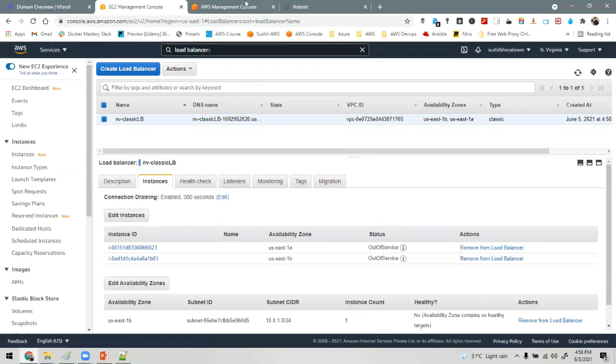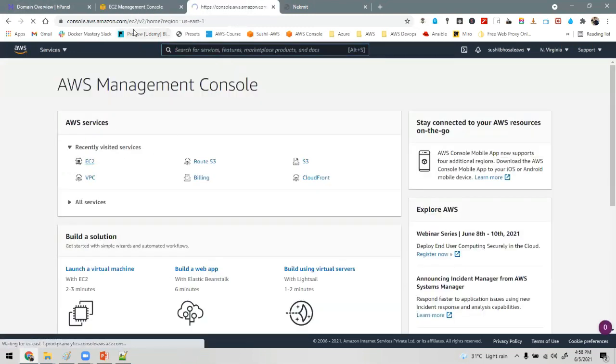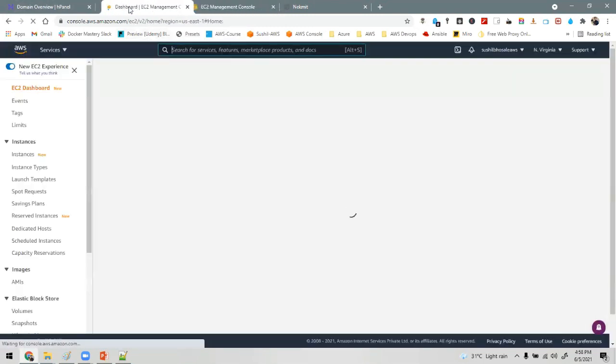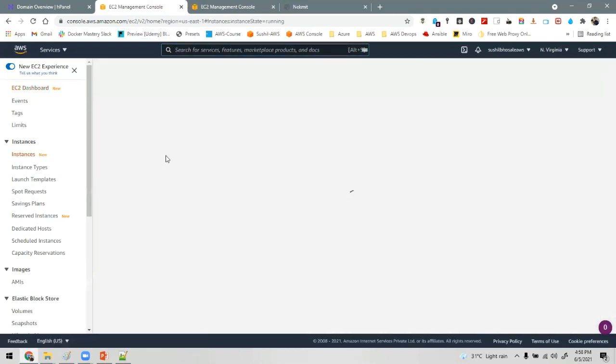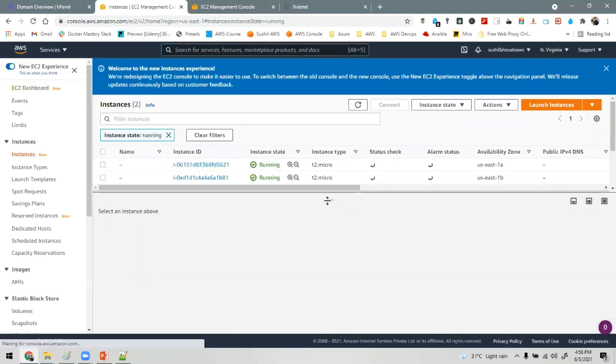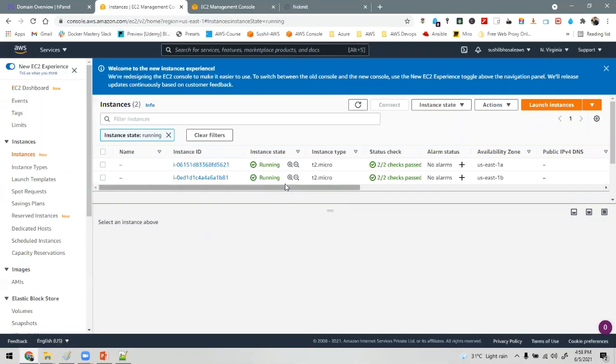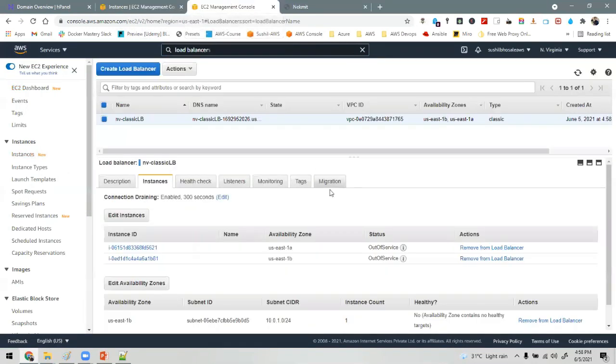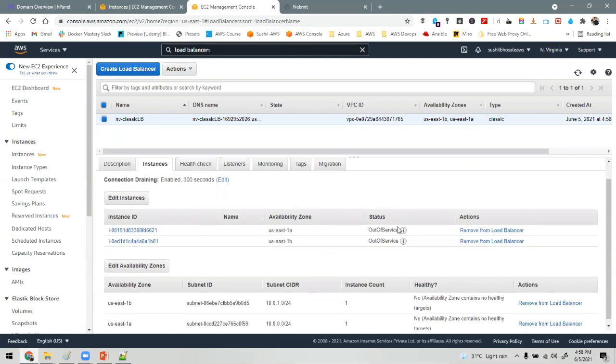See now, as you can see, we have two EC2 instances. Both of our EC2 instances are up and running. But if you check in the load balancer, it is telling us out of service. The load balancer is telling us both of the EC2 instances are out of service.